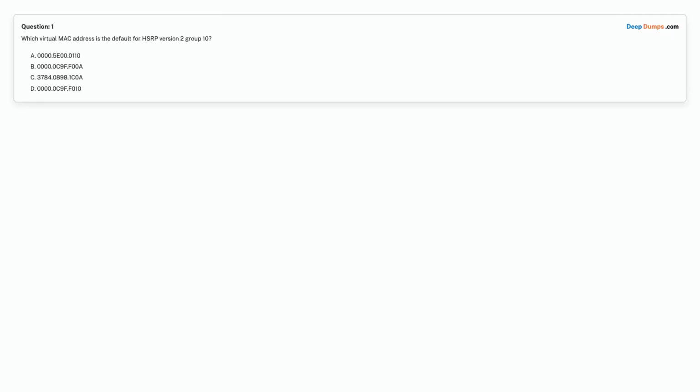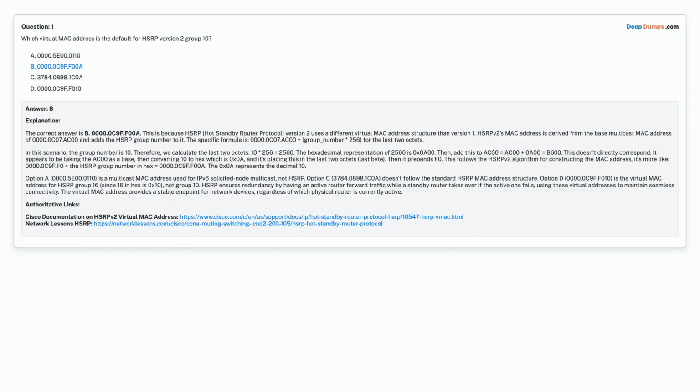Question 1. Which virtual MAC address is the default for HSRP version 2 Group 10? Option A. 0000 5E00 0110. Option B. 0000 0C9F F00A. Option C. 3784 0898 1C0A. Option D. 0000 0C9F F010. Choose the correct answer. Correct answer is option B. 0000.0C9F F00A.